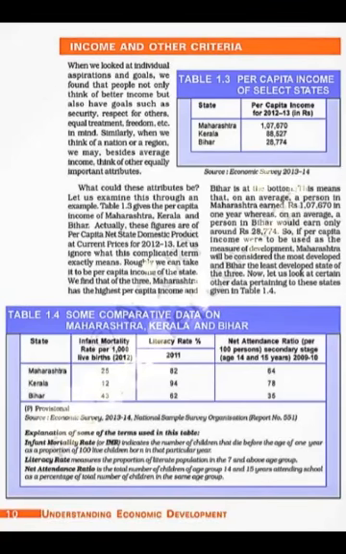So now moving to page 10 of your book here, the topic which we have to discuss is income and other criteria. Now when we see individual desires, aspirations and goals, we found that people not only think of better income but also have goals such as security, respect, equality, freedom. So apart from good income, we look for these attributes also.